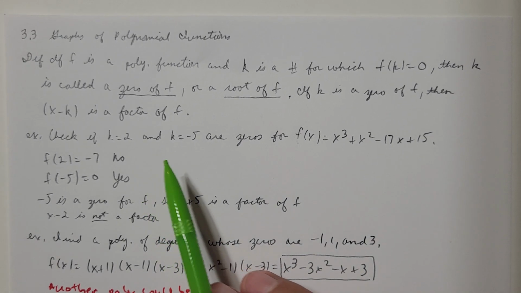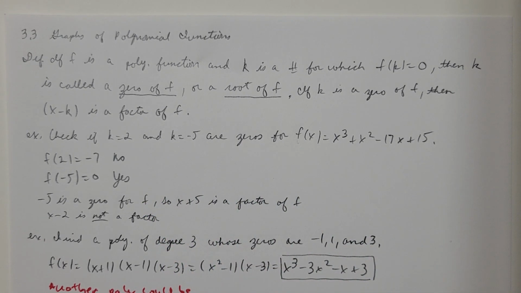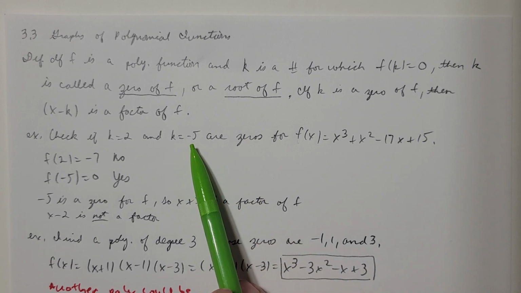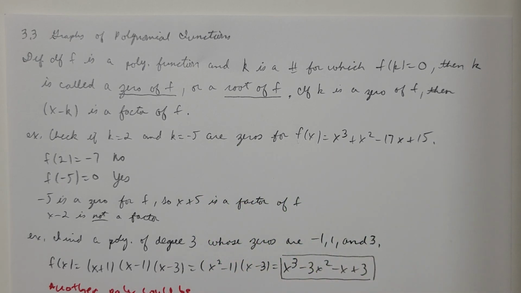All right, so let's try this example. I want us to check if k equals 2 and k equals -5 are zeros for the polynomial f of x equals x cubed plus x squared minus 17x plus 15. Well, to be a 0, I need to plug in the number and it's going to return 0.